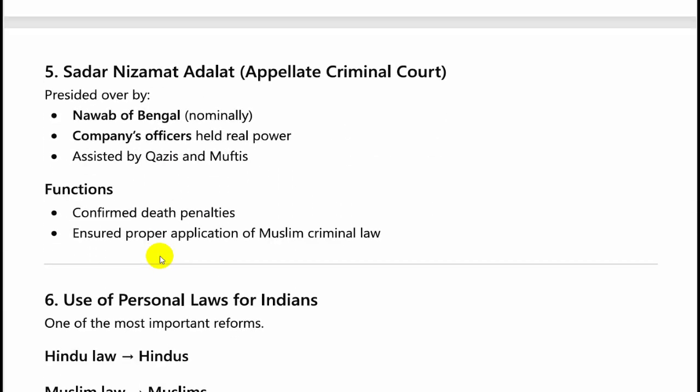And then we have Sadar Nizamat Adalat, the appellate criminal court. The Nawab of Bengal was nominated to preside over the cases, but the real power was in the hands of the company's officers. Here, they would confirm death penalties and amputation as per the Muslim criminal law.